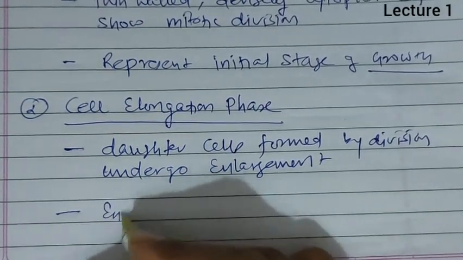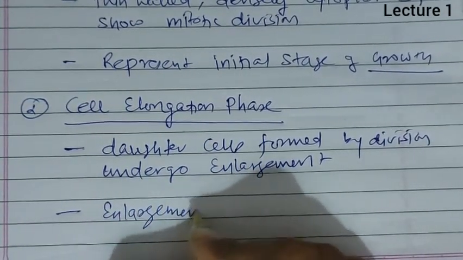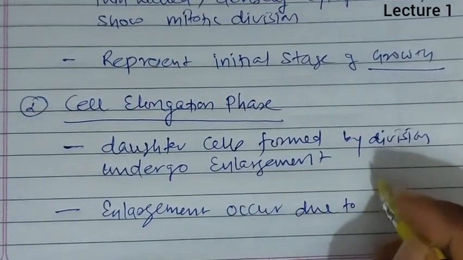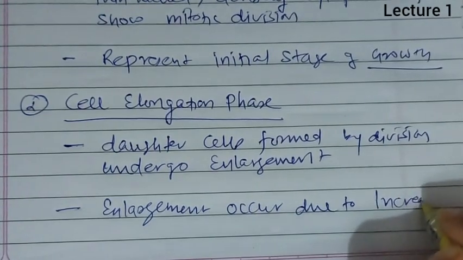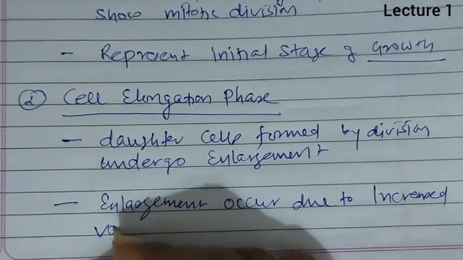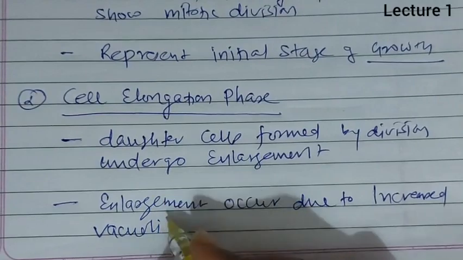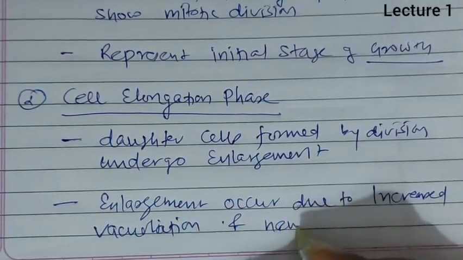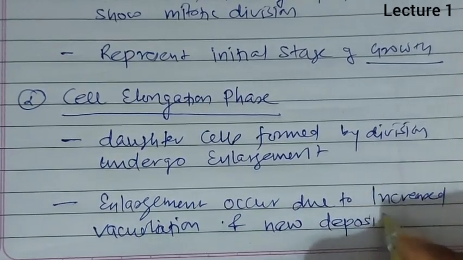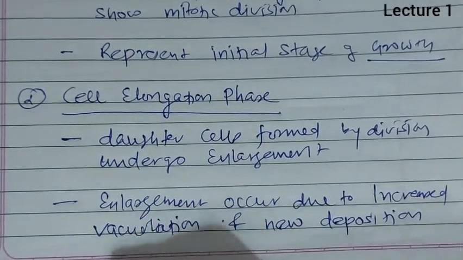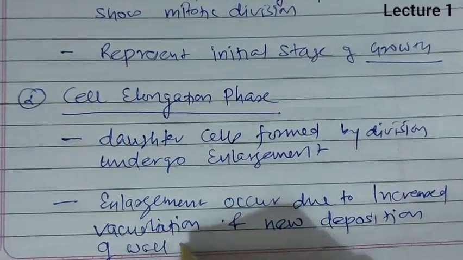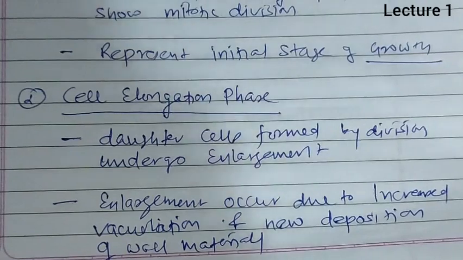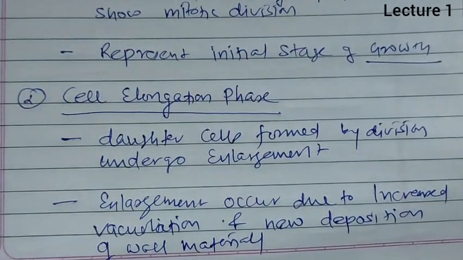So this enlargement of cell occurs due to increased vacuolation and new deposition of wall material, due to which the growth enlargement occurs.